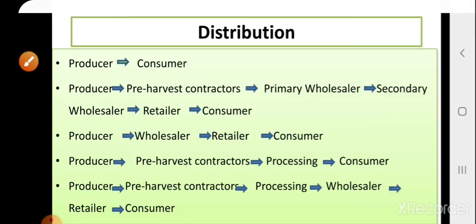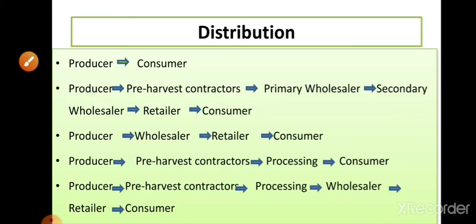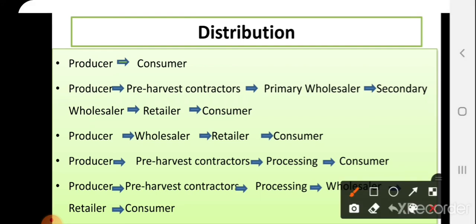Then distribution. Distribution of mangoes involves various marketing agencies, from producer to final consumers. This is a direct channel. Most of the time the state governments also promote these channels, through Maha Mango or through APEDA.